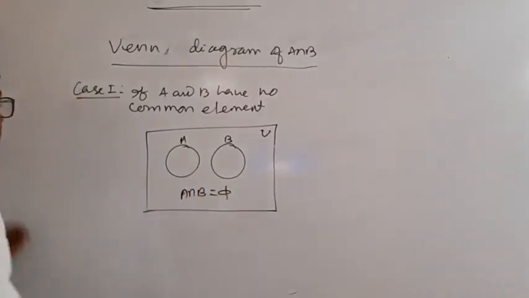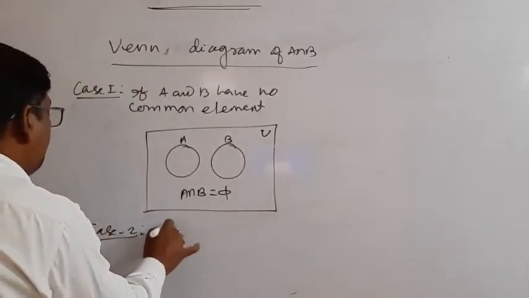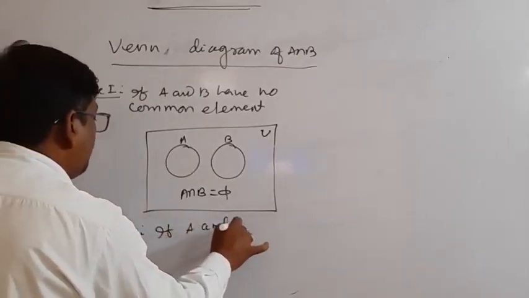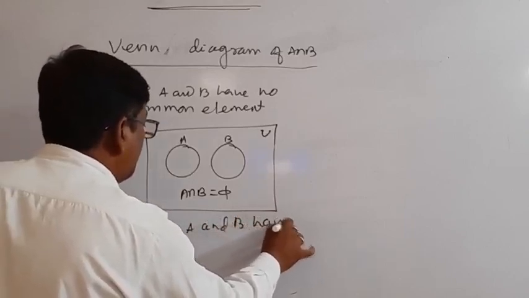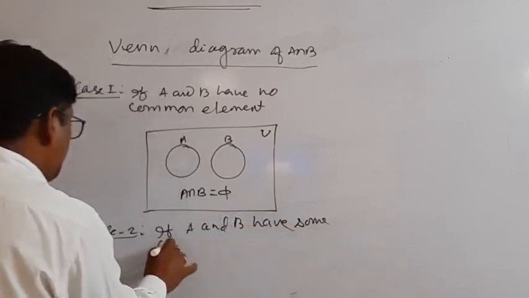Now case 2: if A and B have some common elements.